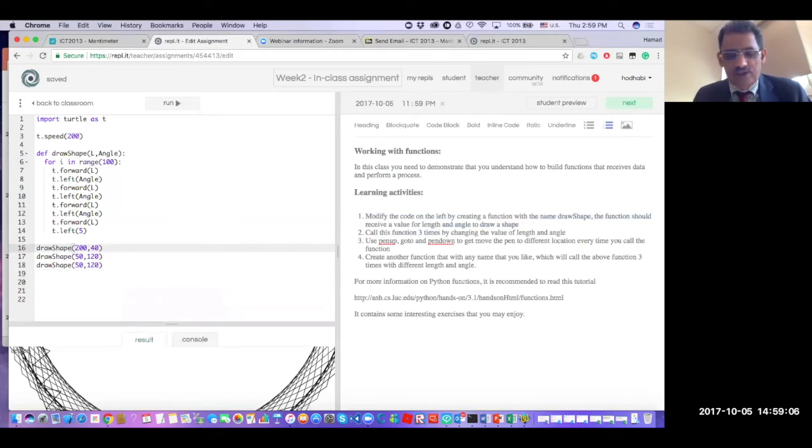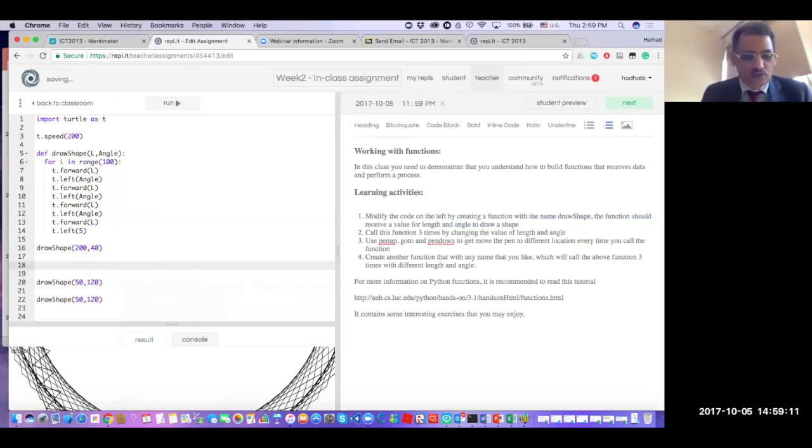Basically, if you draw here and you want to move this one here, you start doing your T, pen up. I'll just show you this one only. And then you go to T, go to, or use position, some of you use, and you need to pass 2 parameters here, two values. I leave it to you to decide. And then you say T, pen down, and then it will draw this new shape now in the new location, which we decided to have. And then you continue the same thing with the rest of it.